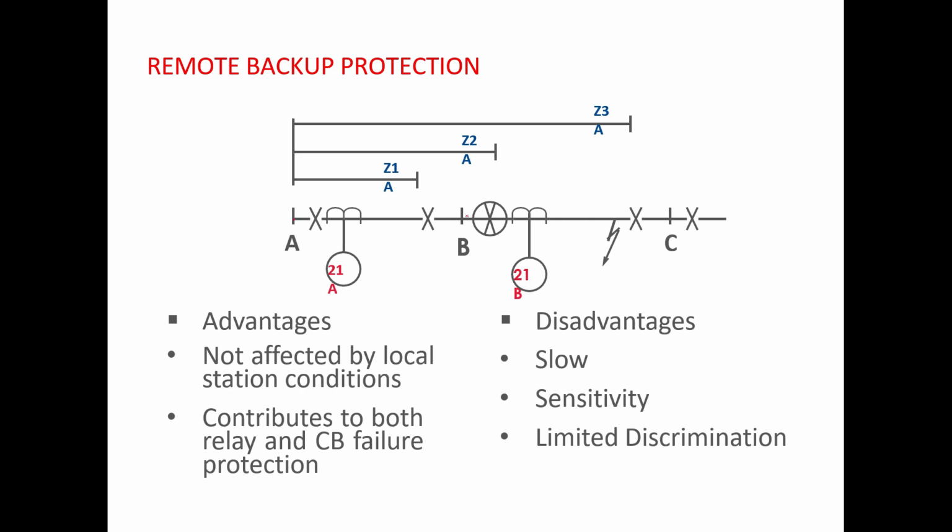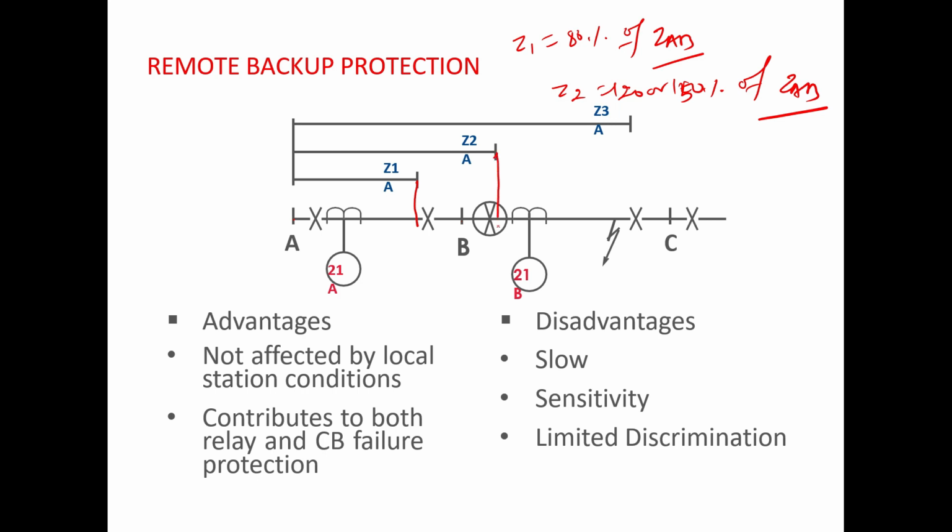So now focus on this transmission line AB. This is zone 1, and what I have already studied or I have already explained is that zone 1 is basically 80% of principal transmission line impedance, that is 80% of Z1B. That's why zone 1 is set up to this point, which is suppose 80% of principal transmission line. Zone 2 is 120 or 150% of your principal transmission line impedance. So this is your zone 2, which is suppose 120%. And then zone 3, which is your main line plus the remote substation longest transmission line into 120%. So this is your zone 3 up to this point.